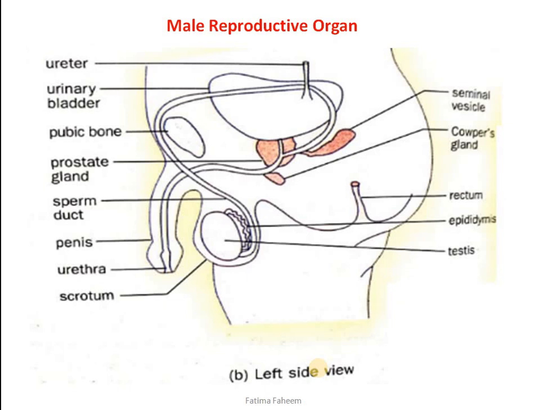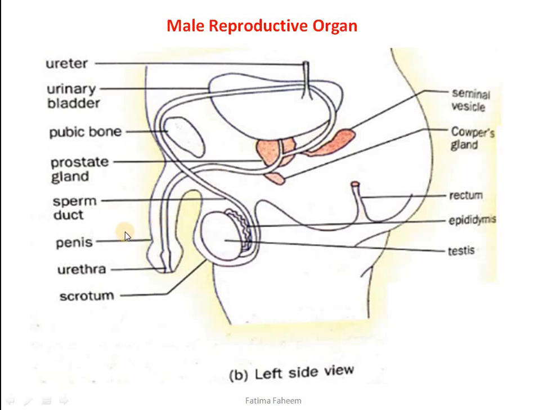This is another view of male reproductive organ. This is the left side view showing you the same structures that we have read before. The ureter is coming from the kidneys and is joining with the urinary bladder. Then the pubic bone is here. Prostate gland is being shown, which is responsible for the formation of seminal fluid. Then the sperm duct, which is carrying the sperms from the epididymis towards the urethra.